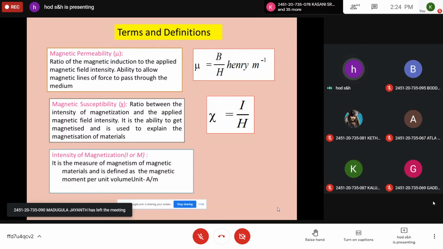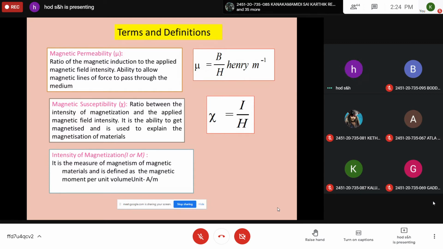So what is the magnetism present in the magnetic materials? How they can be magnetized is represented by a parameter known as M, intensity of magnetization. The units are ampere per meter. So magnetic dipole moment, magnetic induction, magnetic field intensity, magnetic permeability, magnetic susceptibility, and the intensity of magnetization. These are the basic definitions you should understand initially. Just note down this, otherwise you take a screenshot.